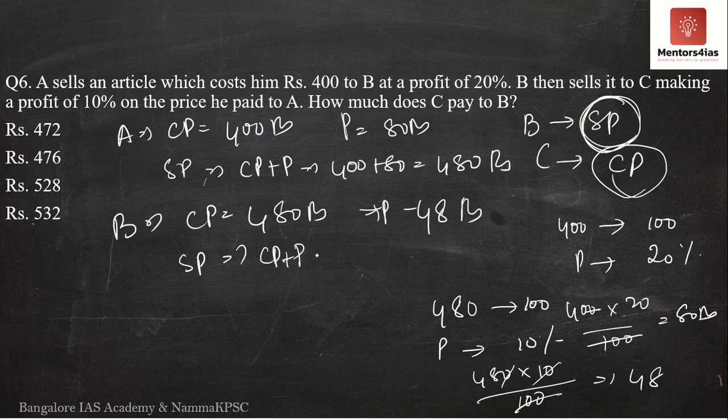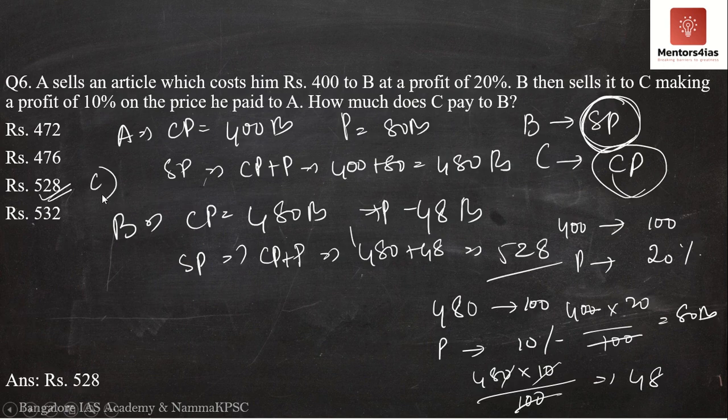And what is the selling price? Selling price is again cost price plus profit. It is 480 rupees plus 48, which is equal to 528 rupees. Therefore, B sells it to C at rupees 528, or C purchases it from B at a price of 528 rupees. Therefore, the correct answer is rupees 528. The correct option is option C.